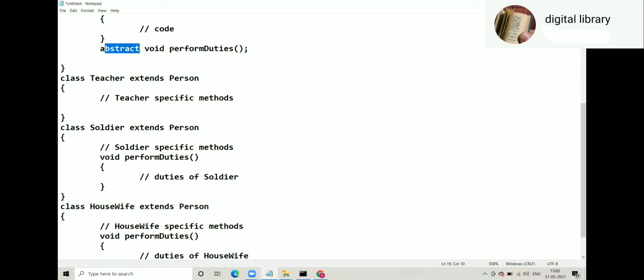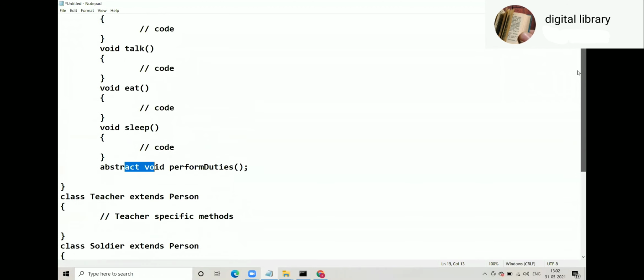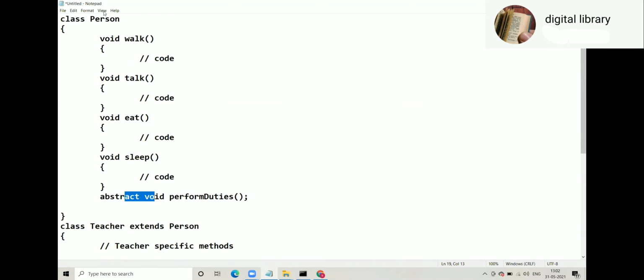So when you make this method abstract, you have one problem. You can't write an abstract method in a non-abstract class. Not possible. If you want to make perform duties abstract, you have to make the class also abstract. I repeat, you want to make perform duties compulsory for each and every child class.